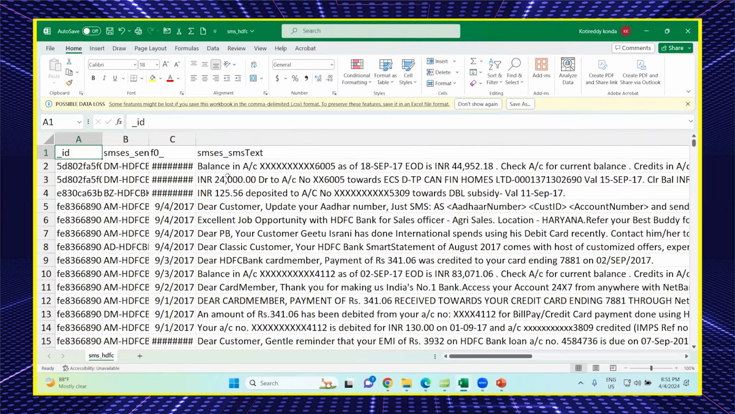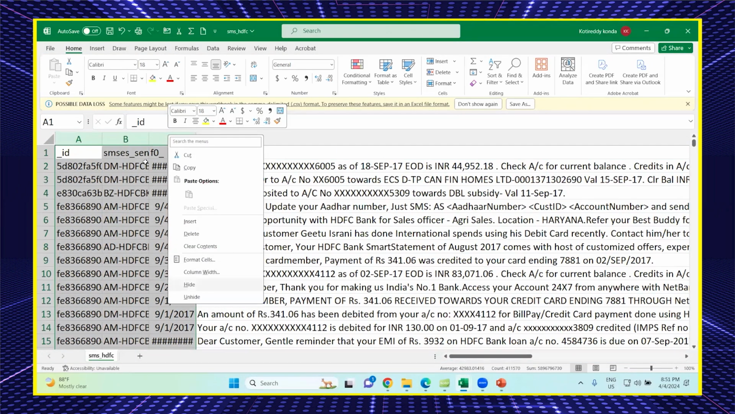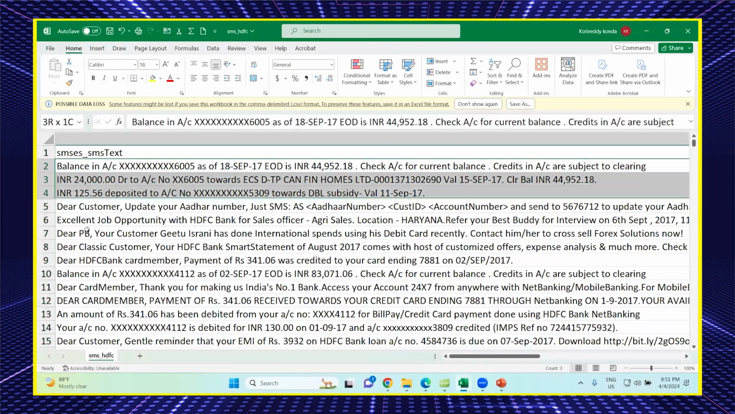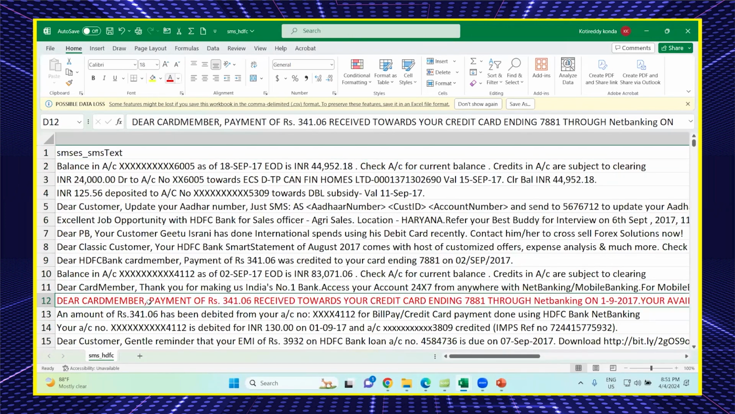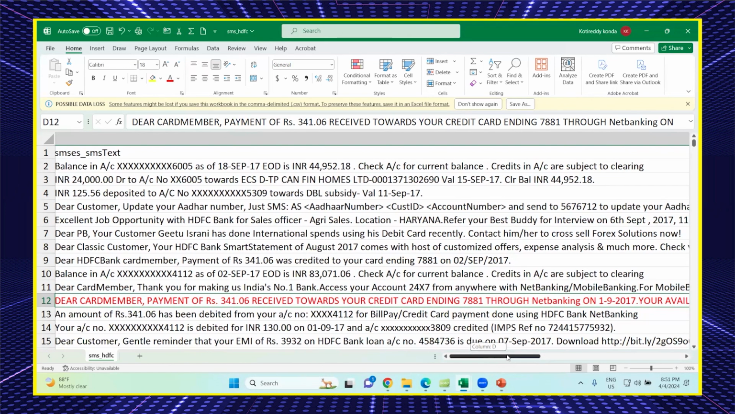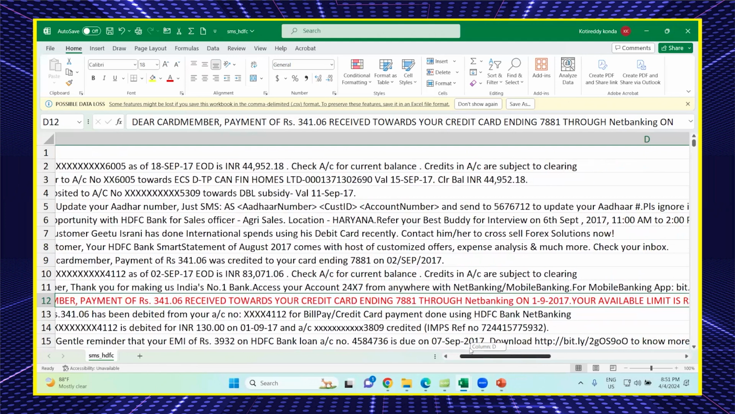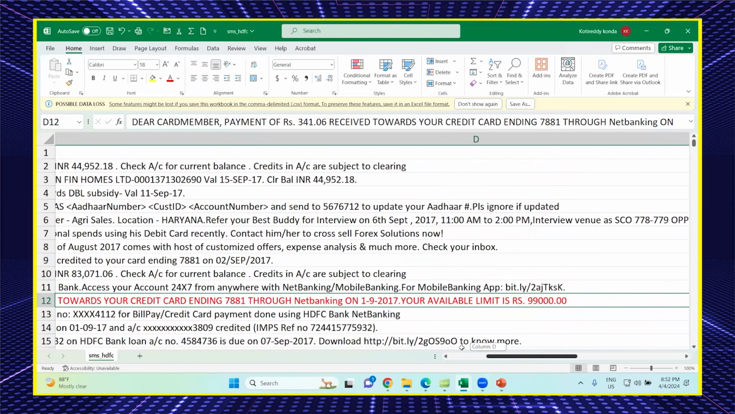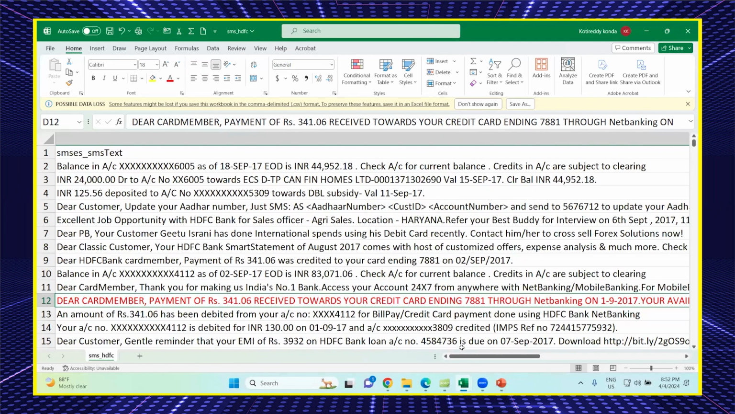Let's say SMS text. What about this? Let's read the highlighted one. Dear card member, payment of 341 received towards your credit card ending 7811 through net banking. Available limit is 99,000. Now I want all the credit and debit information. From each transaction, I want to extract the amount. Is it possible to store this information in a relational database?